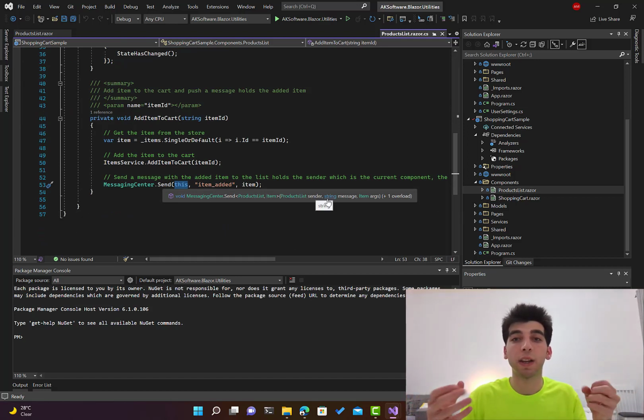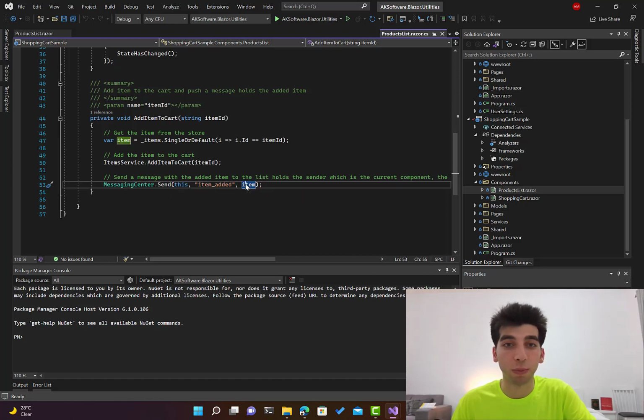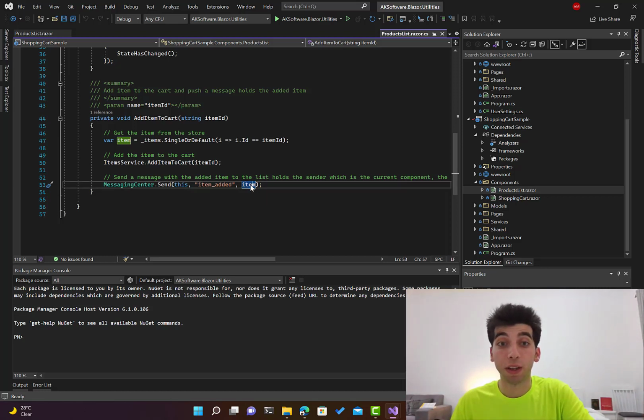You can identify messages like message received, item added, item deleted, a set of messages that you're going to use across your application. And here you pass a parameter or an argument. With this message, you can send a payload within it. And in this case, it is the item that's being added to the cart. And this is it, basically.